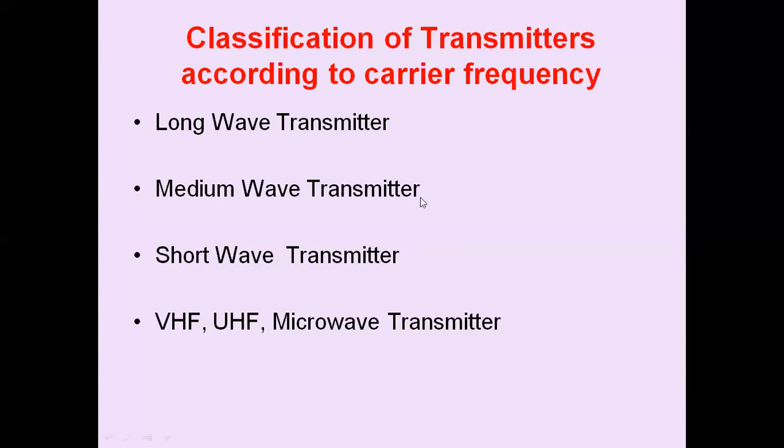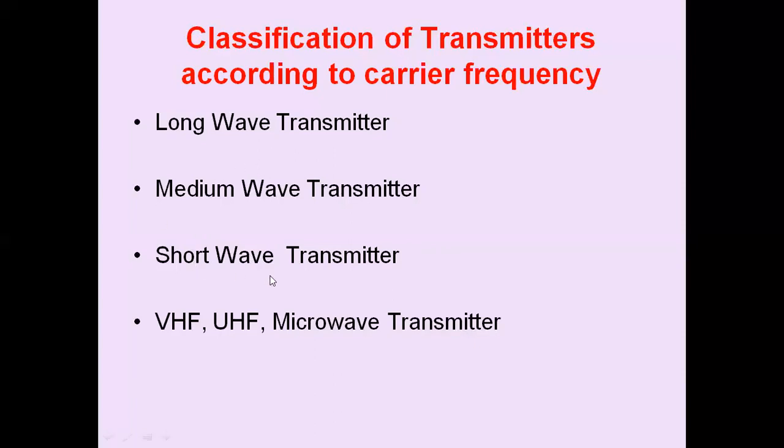Then the next category is the medium wave transmitter. These transmitters operate on frequencies in the range from 530 kilohertz to 1640 kilohertz and are usually used for broadcast applications. This band is also called the broadcast band, or medium wave frequency band.